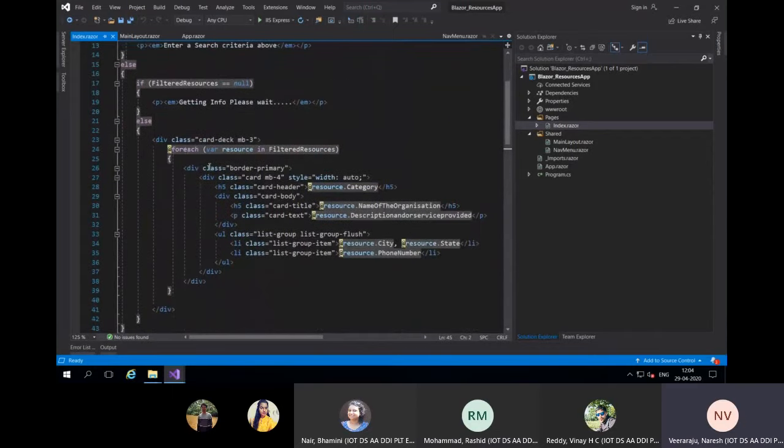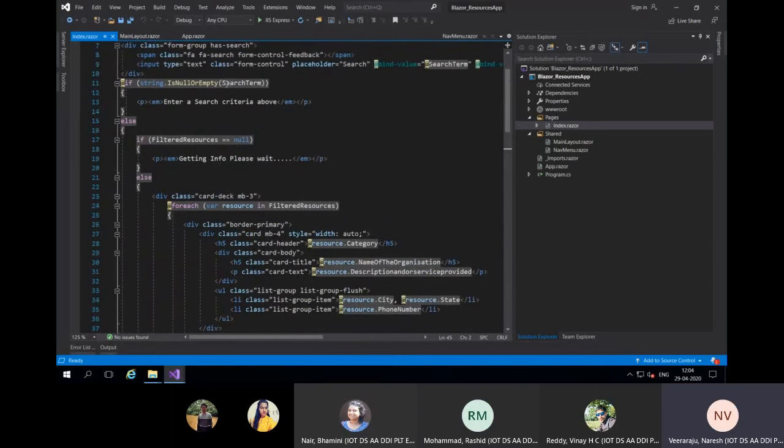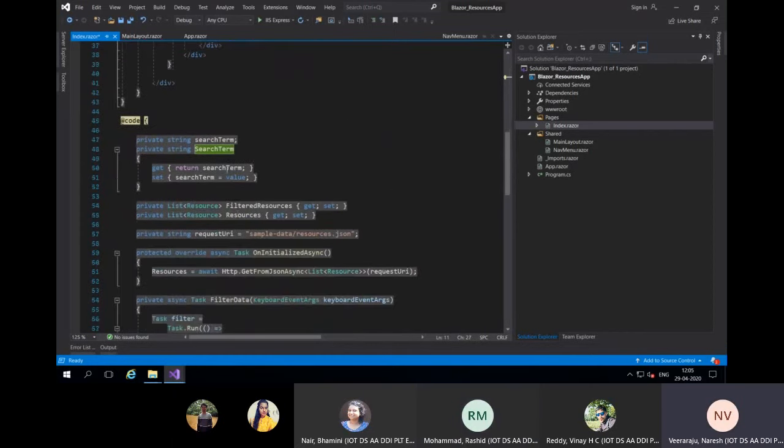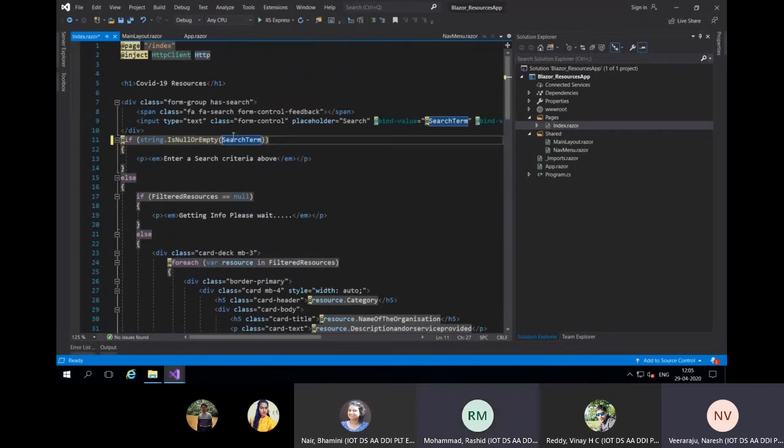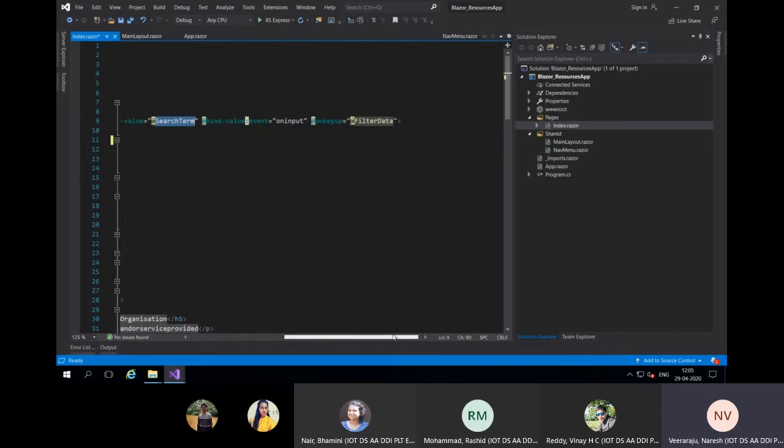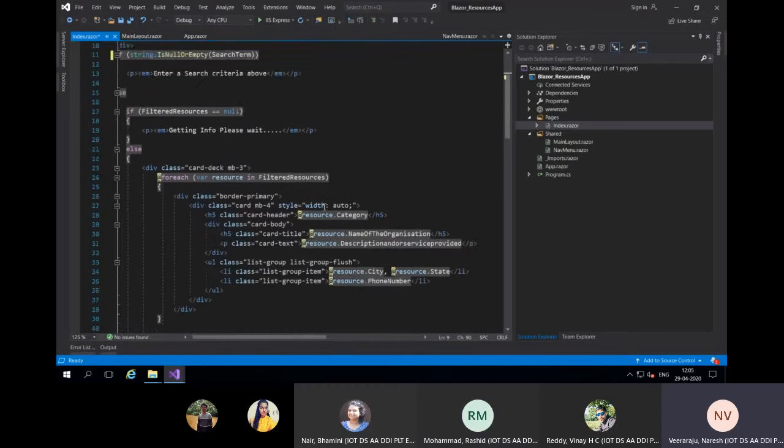Whenever I want to use some C# things within HTML, I will use @. Because it is in the same file, I need not specify that also; it can identify. Here I've already specified the @ symbol at the beginning of this statement, so I need not specify it; search term is a C# term. But here it is not there, so I have specified @searchTerm. Okay, so this is Blazor